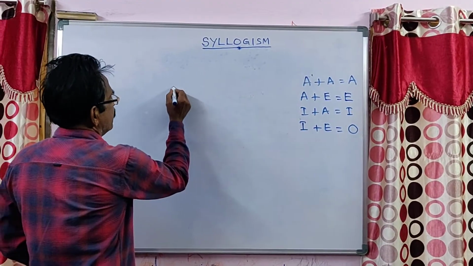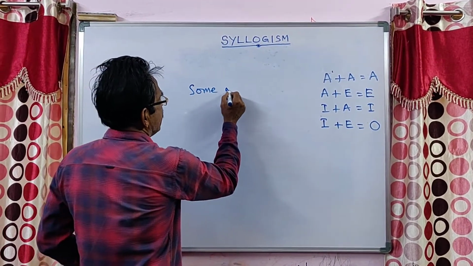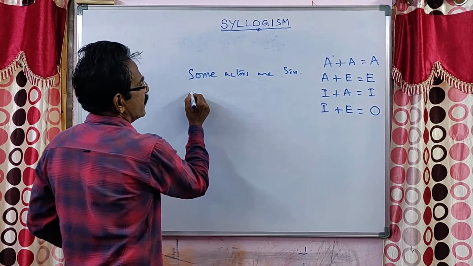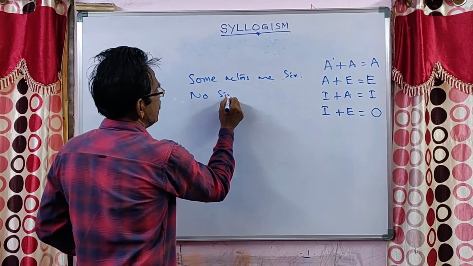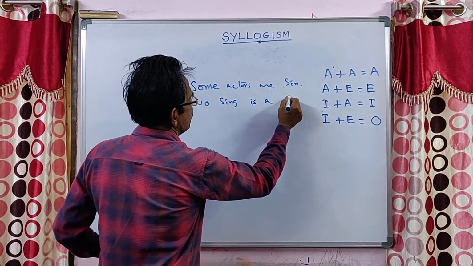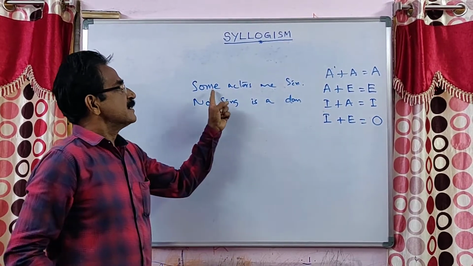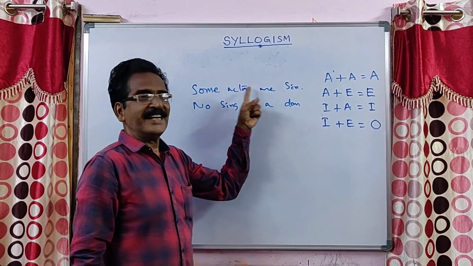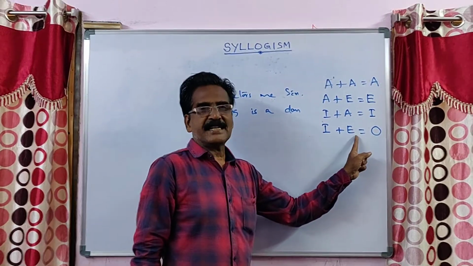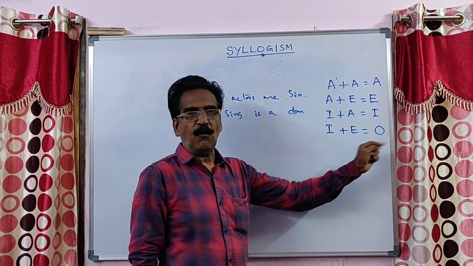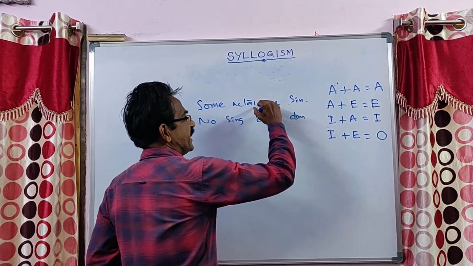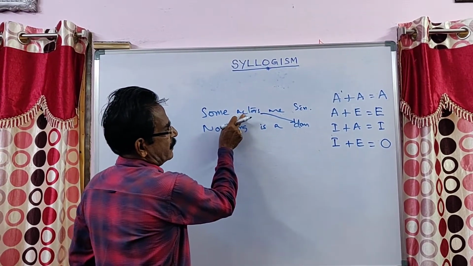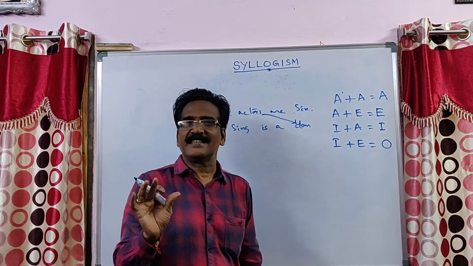See, look at this example. Some actors are singers and no singer is a dancer. This is I, this is E. So I plus E, what is the conclusion? O. And the direction of the conclusion is from this end to this end. That is, some actors are not dancers.